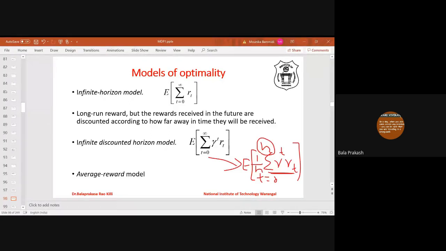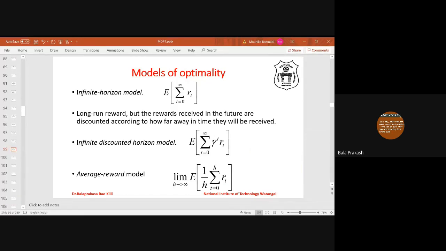Now how to convert this into an infinite horizon model with average reward? This is the average reward, but the number of steps is finite. So how to make it infinite? If you take the limit h tends to infinity, then this is the infinite horizon. The horizon goes on like that. Limit h tends to infinity means in the long run you are calculating the average reward. So this is called the average reward model, and this is the mathematical expression for the average reward model.